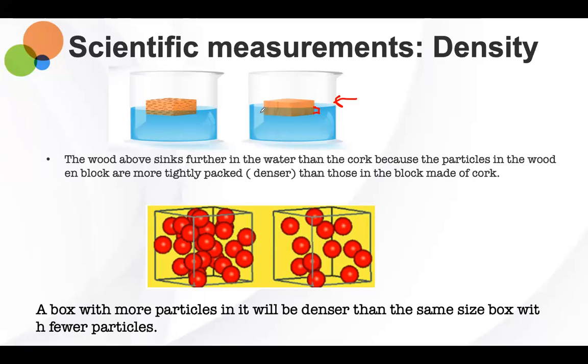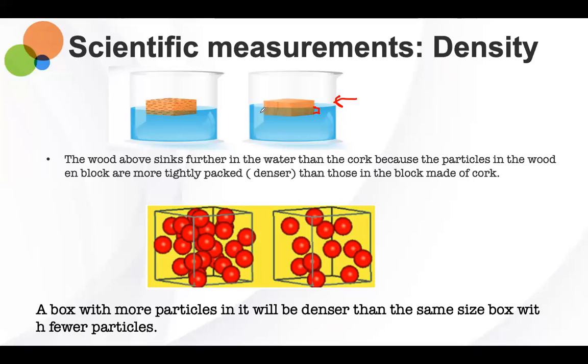Initially, it would float if you place it on the water, but over time, it would soak up all that water. And because it's soaking up the water, it becomes more dense, because it now has water inside of it. And therefore, it will start to sink to the bottom.